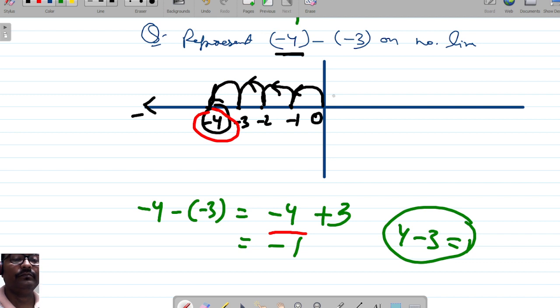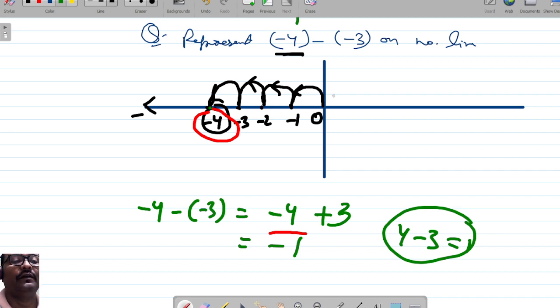So how will we do it on the number line? Let us cross verify it. Going on to the number line, we have already represented minus 4 over here. From minus 4, what will we do? Till 4, we have a direction towards left, towards the negative axis, right?